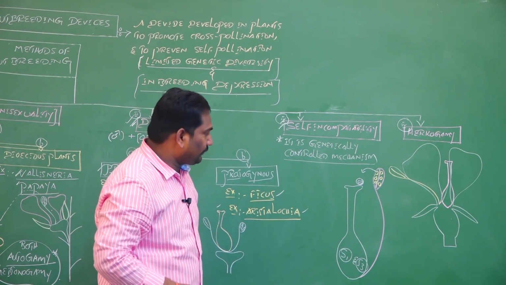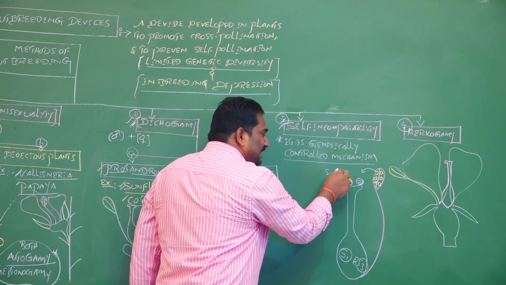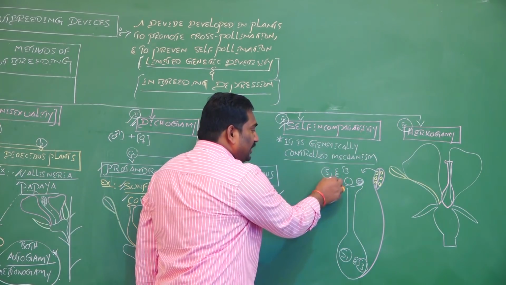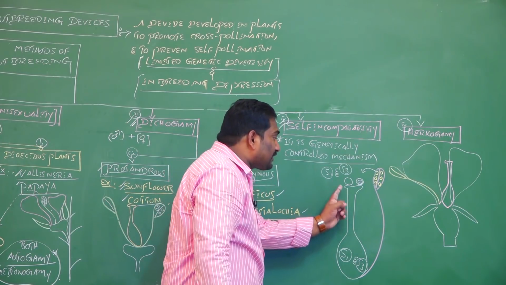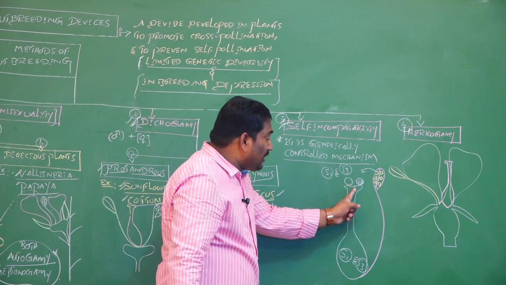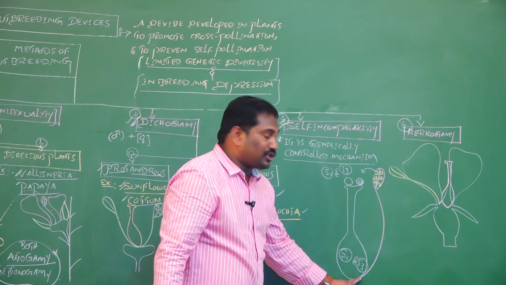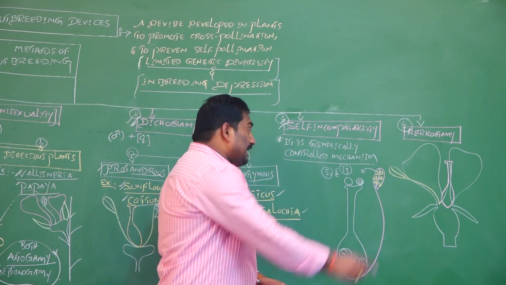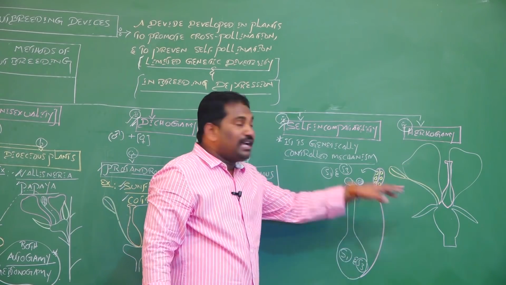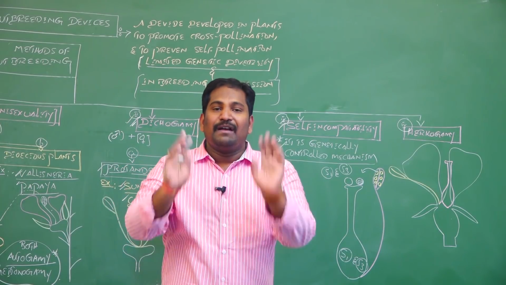For example, if the pollen grains have S1 or S3 sterile genes, those pollen grains are not encouraged to germinate on the surface of stigma. The reason is the pistil also has S1 and S3 sterile genes. If the pollen grains also have S1 and S3, those pollen grains do not germinate. The reason is this mechanism is purely a genetically controlled mechanism.